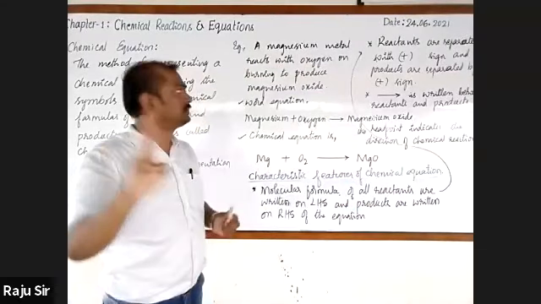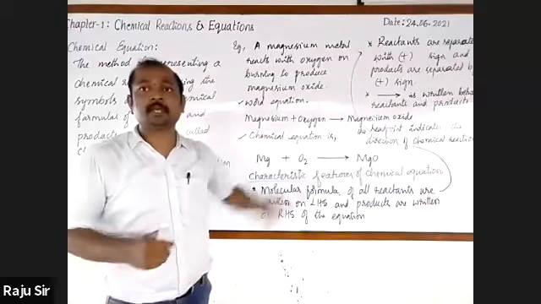So these are the three important characteristics of a chemical equation.